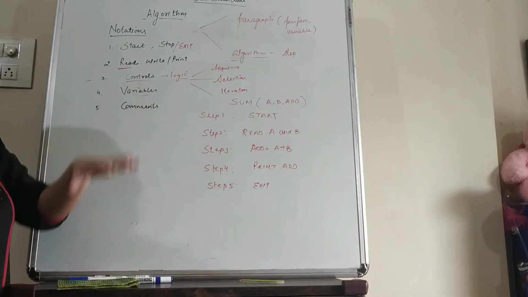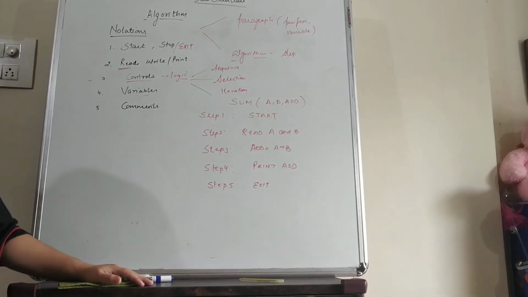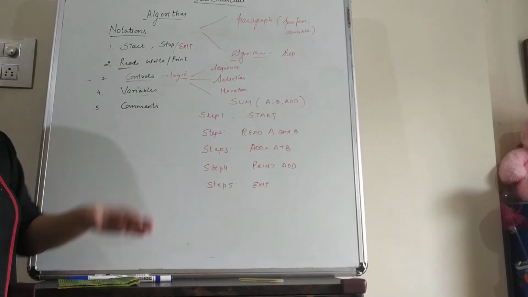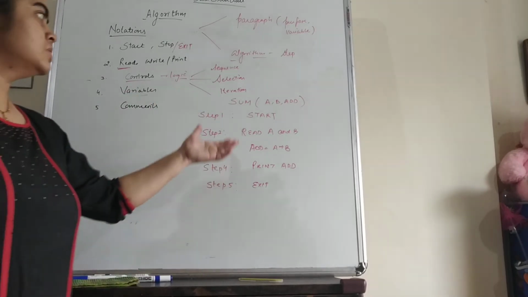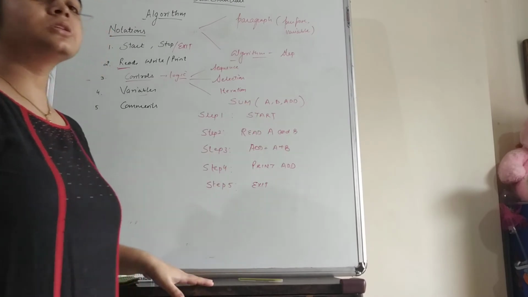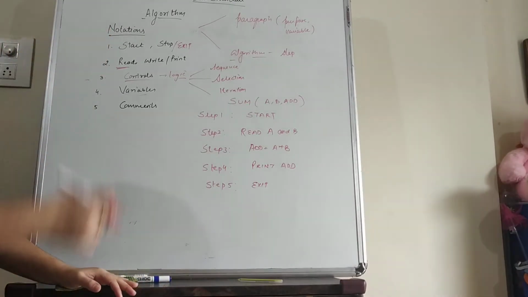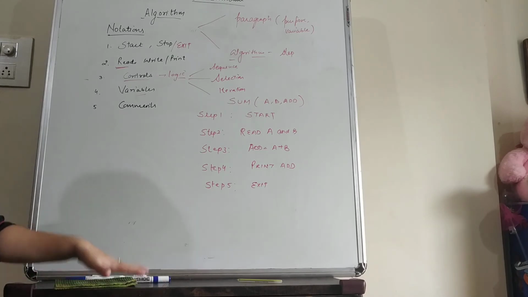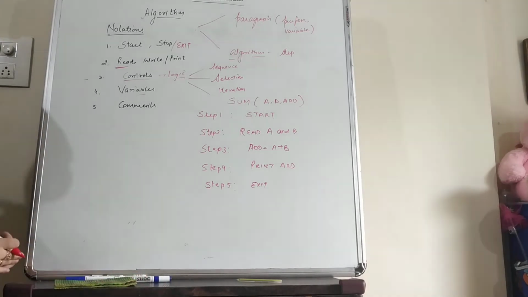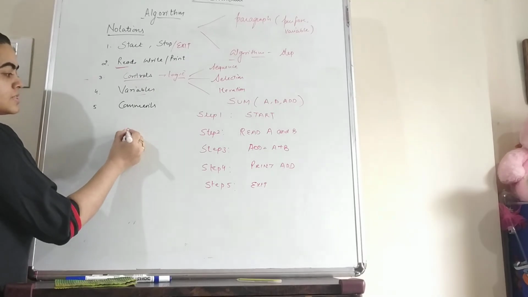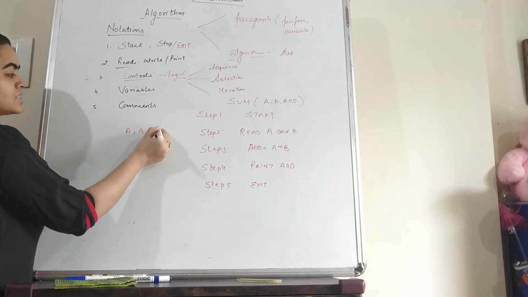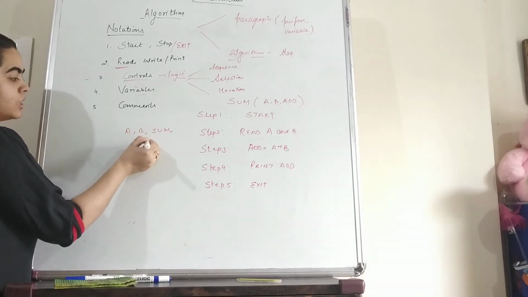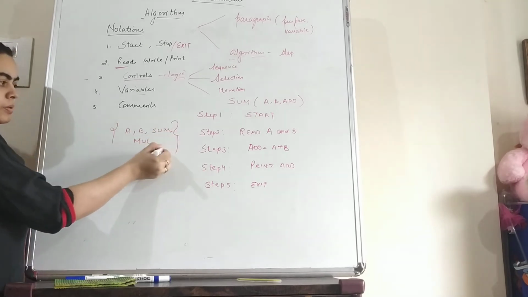You are not allowed to change uppercase into lowercase or lowercase into uppercase. So if you declare these variables in uppercase, then in the whole algorithm you have to use them only in uppercase. For example, we have variables A, B, we can write SUM, we can write MULTIPLY. So these are the variables.